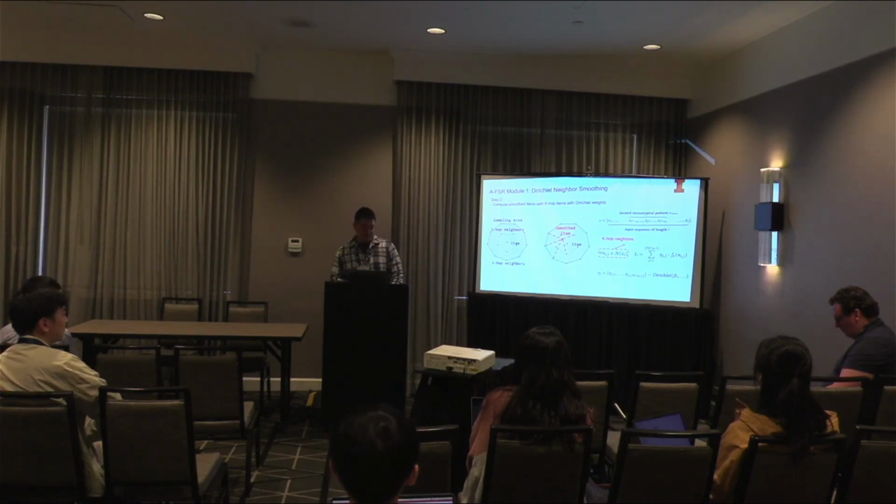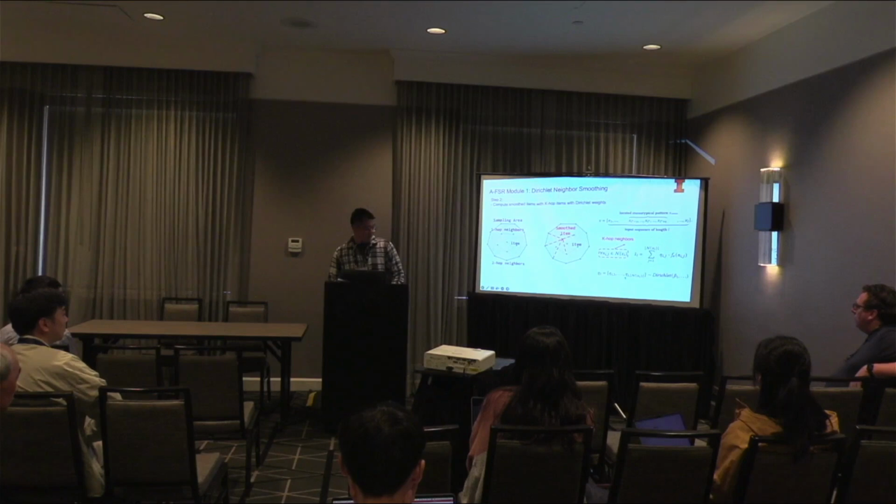We can see some neighbors are similar to the original item, and some other items are actually very far away from it. Then we sample some random weights from the Dirichlet distribution, and we compute the weighted sum of the neighboring items to compute the replacement item embedding for the original item.